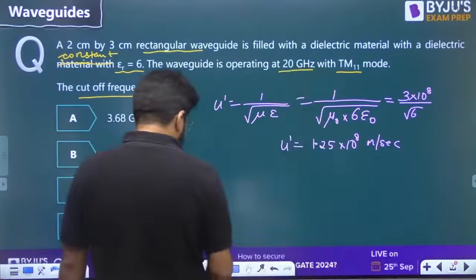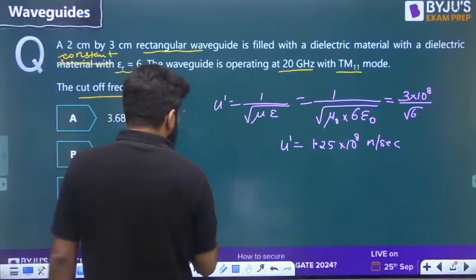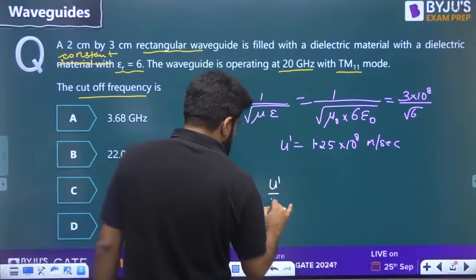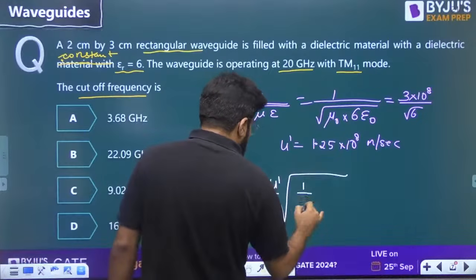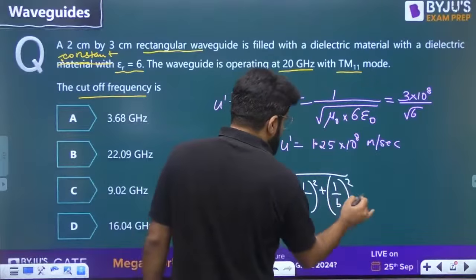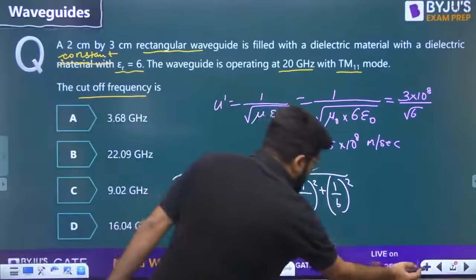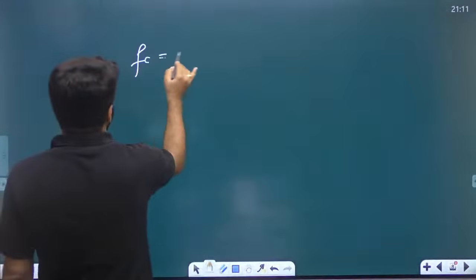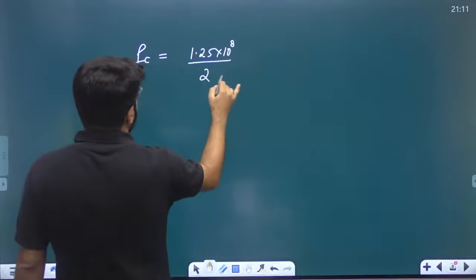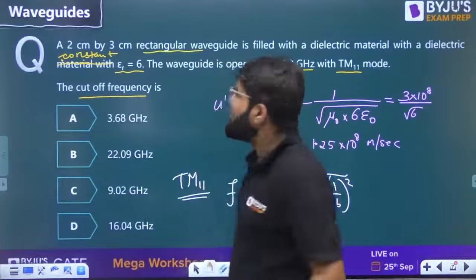Now dear, what is the cutoff frequency? The question is on TM11. Okay, for TM11, the cutoff frequency is U dash by 2 root over of 1 by A whole square plus 1 by B whole square. Let us place down the values. So the cutoff frequency is now 1.25 into 10 raised to the power 8 divided by 2 square root of 1 by A whole square, where A is now 3 centimeter.